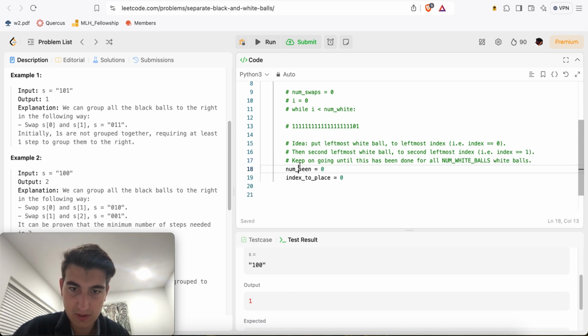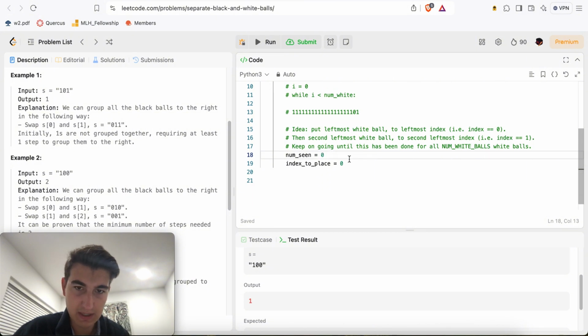Okay, num white balls seen. Num seen: number of white balls seen so far. Leftmost index, or index: index to place next white ball to, right?